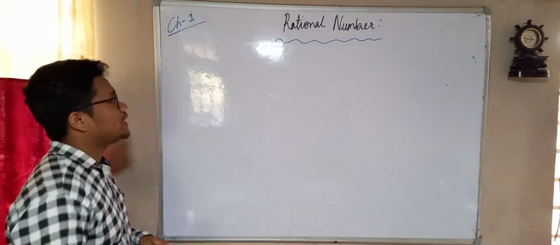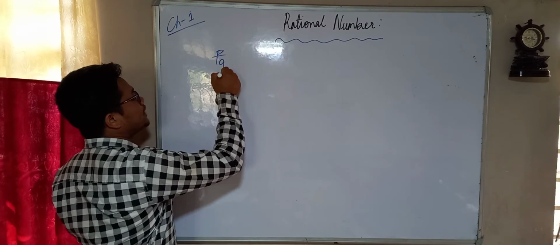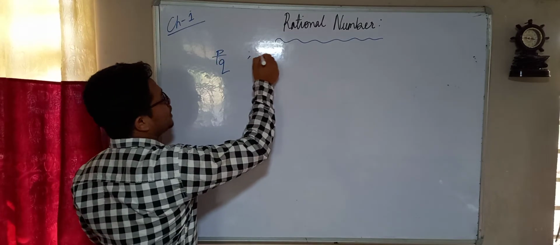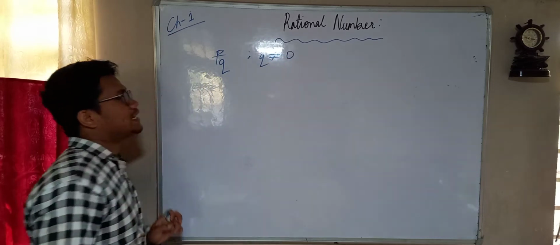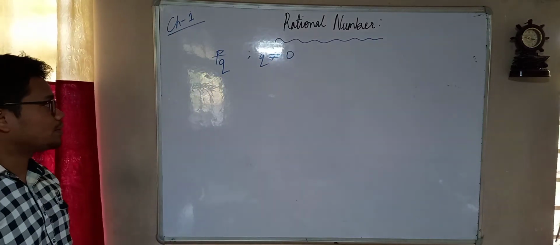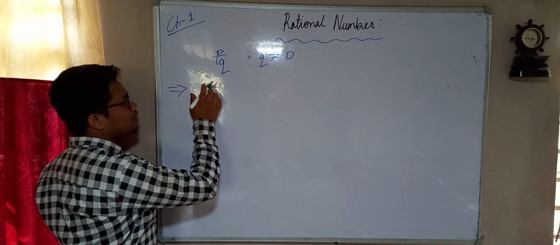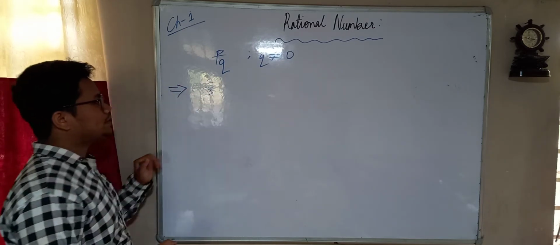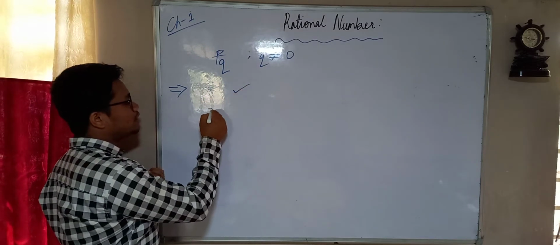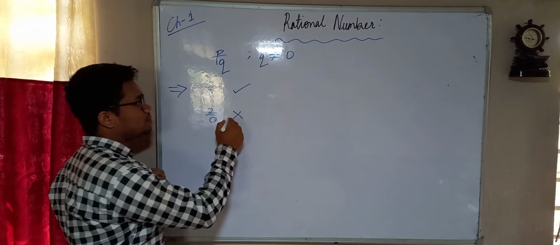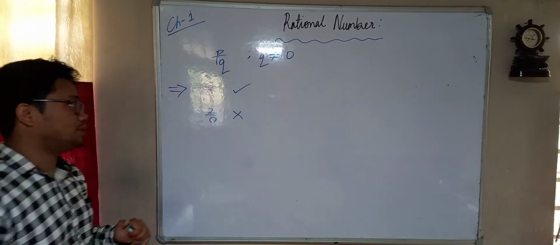Now what is a rational number actually? Any number which can be represented in the form of p by q, where q is not equal to 0, is known as a rational number. For example, 2 by 3 is a rational number. But 2 by 0 is not a rational number, because what did we know? That q should never be equal to 0.